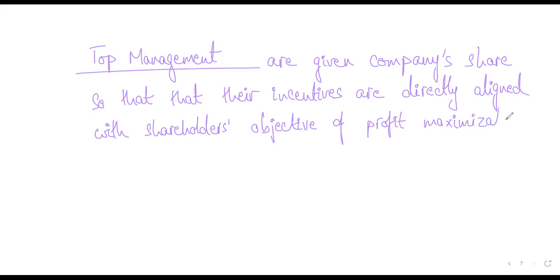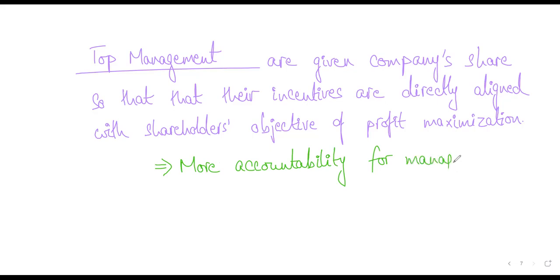Okay, what else can be done to eliminate the principal agent problem? One more thing that a business can do to eliminate this problem is to create more compliance, more accountability for managers, to ensure that whatever they are doing is in the best interest of the company. More accountability for managers and top management, so to make sure that whatever they're doing is in the best interest of the company.